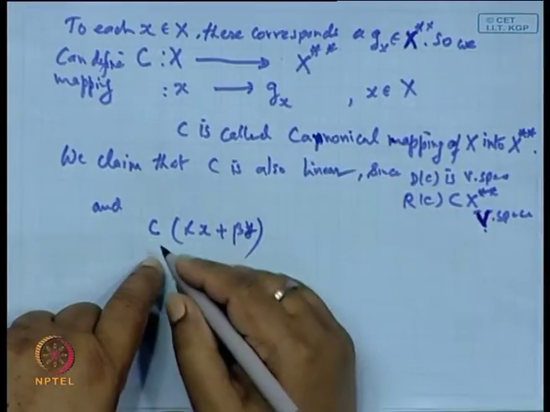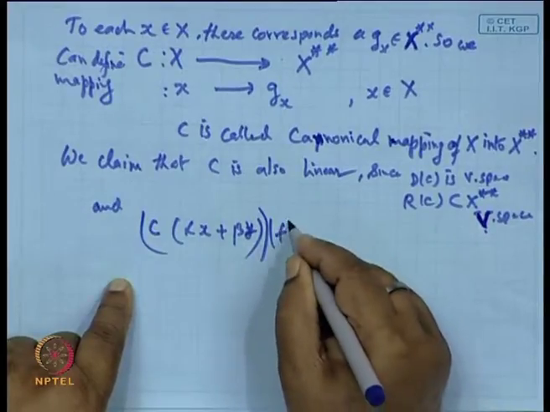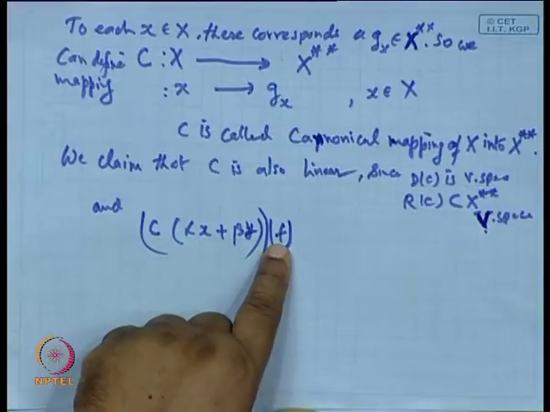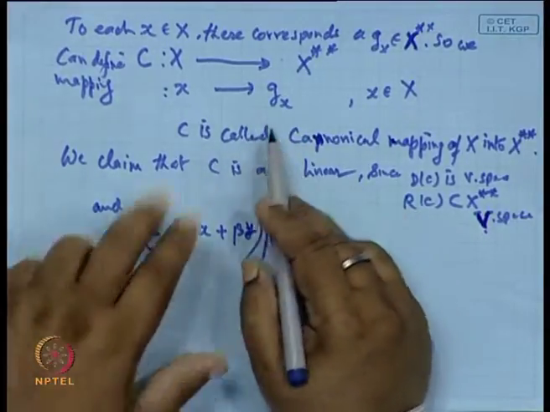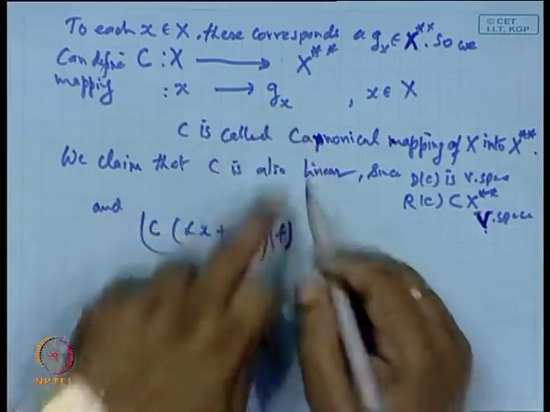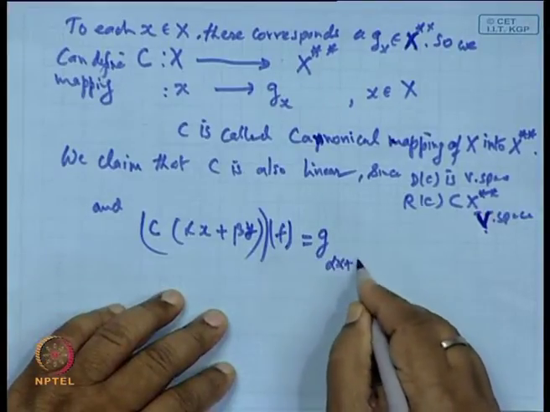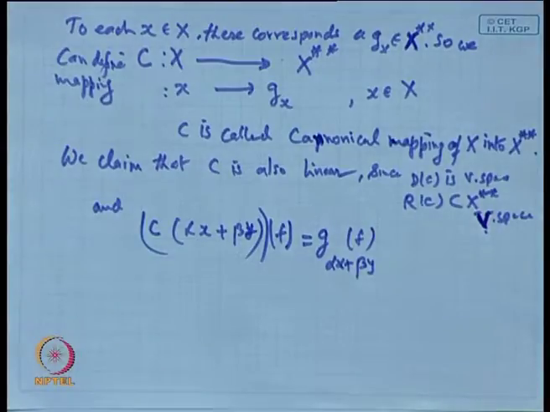So, first it will transfer where? It will take the help of X star, elements of X star, say f. Now, by definition, C of x goes to G of x. So, this will be equal to G of alpha x plus beta y, applied on f.